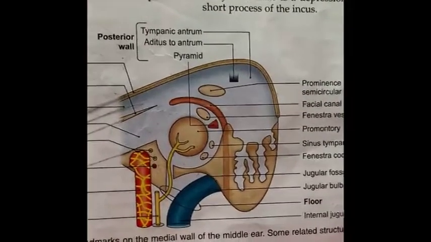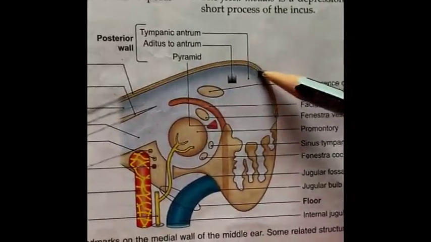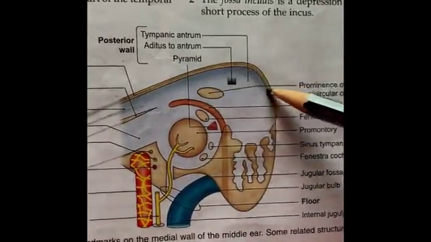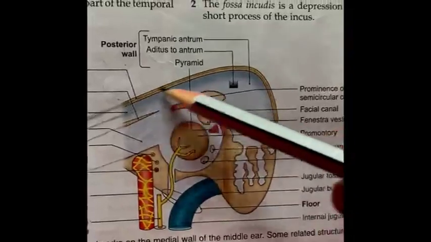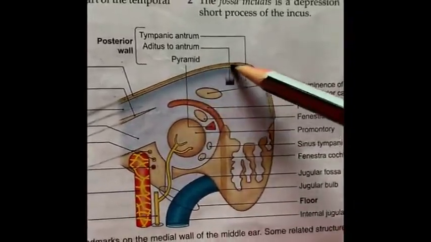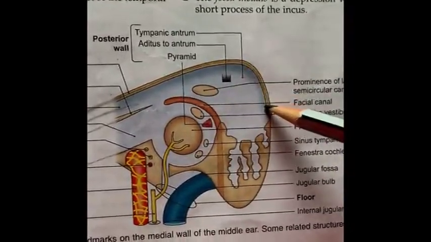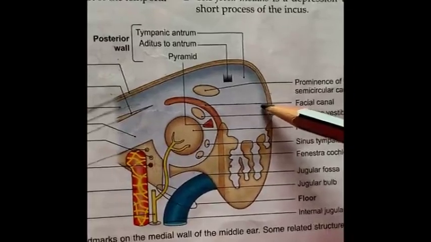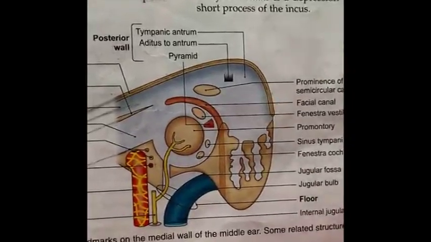Next are the boundaries. The superior boundary is formed by the tegmen tympani. So the tegmen tympani here, which forms the roof of this middle ear cavity, also forms the superior boundary of this mastoid antrum, and beyond it the temporal lobe of the cerebrum is present.